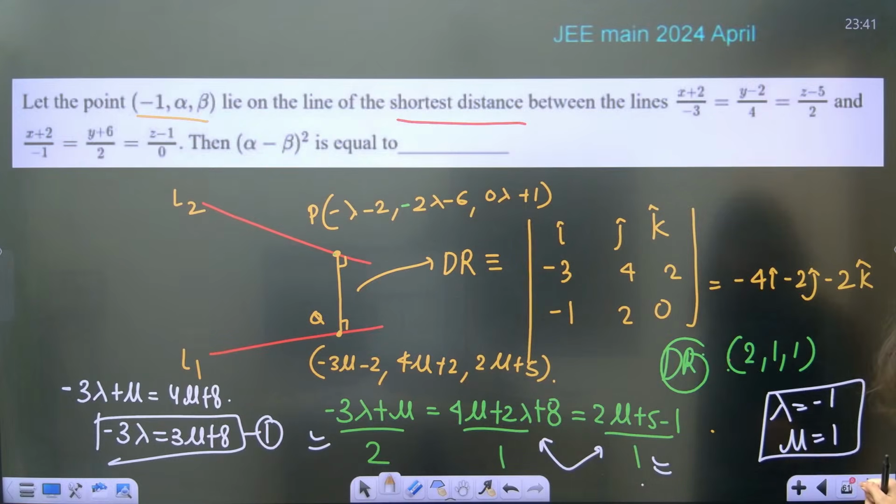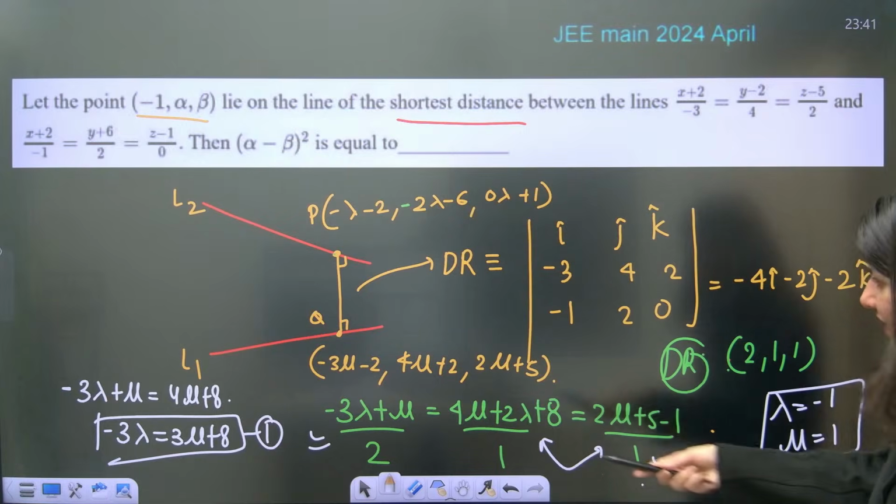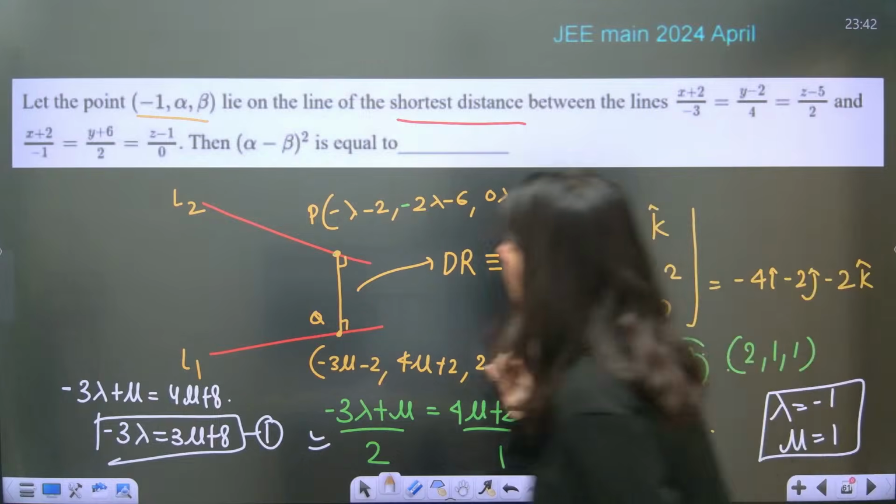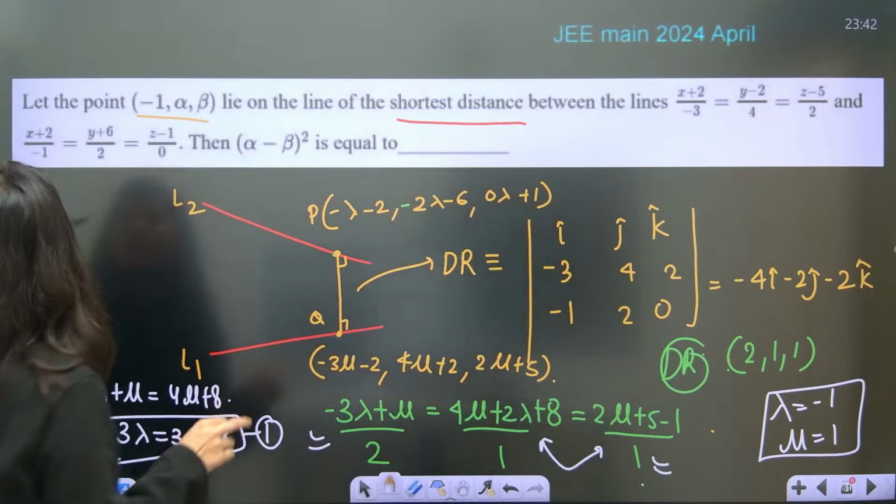Hold on, have I done anything wrong in here? See, x plus 2, 3 minus, hold on, this is the point, right?